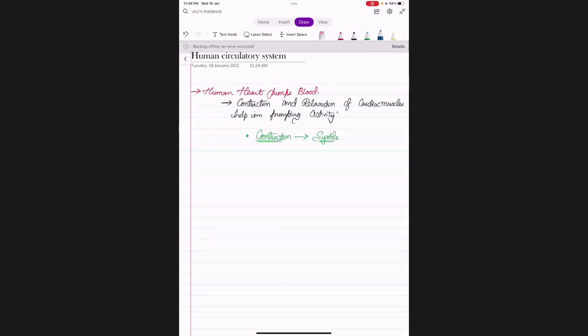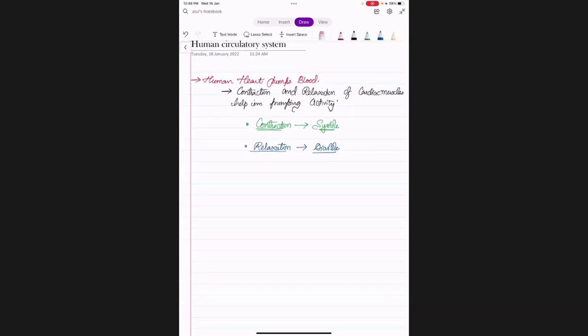And for relaxation, we can use the word diastole, right? Keep this in mind. And if I ask, during contraction, what will happen? During contraction or systole?